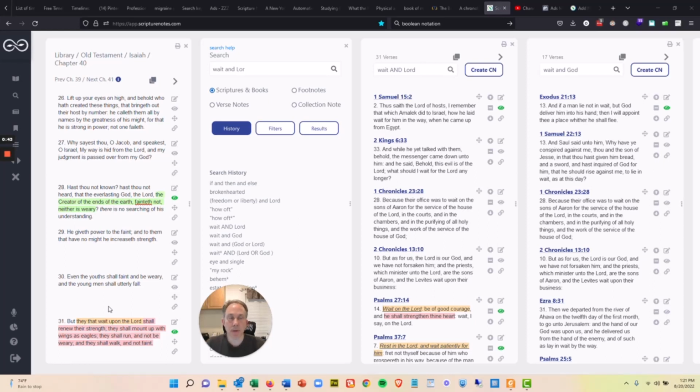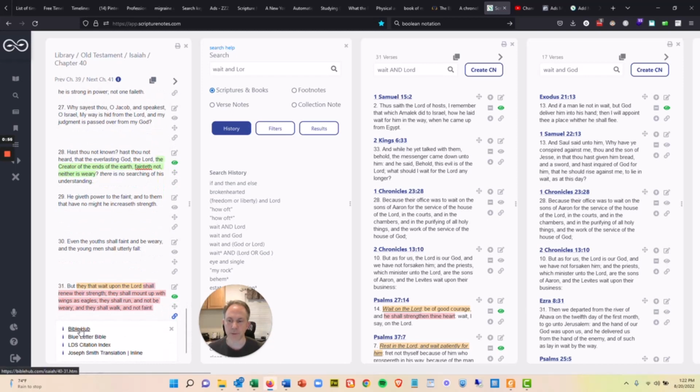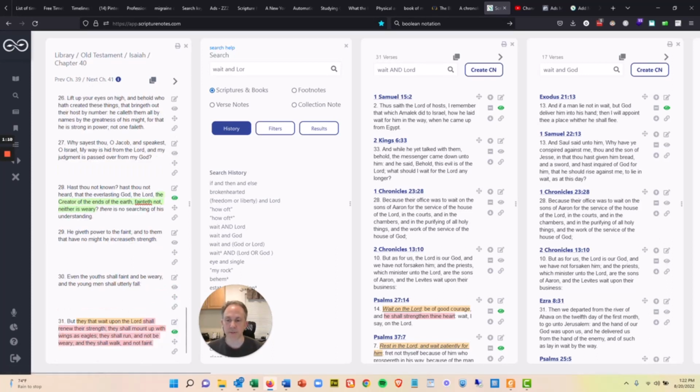So let's say I want to study that a little bit more and understand what that means at a deeper level. There's a number of things you can do in Scripture Notes. We're not going to demonstrate all of them, but right here, this link button will let you look up different translations of that verse, 29 Bible translations, Hebrew or Greek meanings for that verse, what's been said in the LDS Citation Index and the Joseph Smith translation as well. So that's a few resources you have.